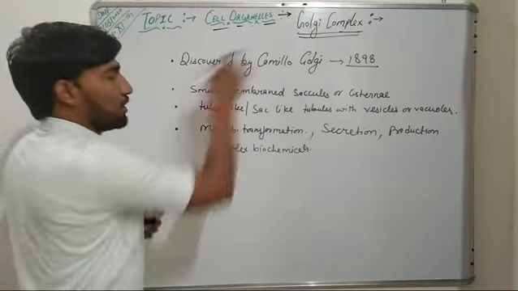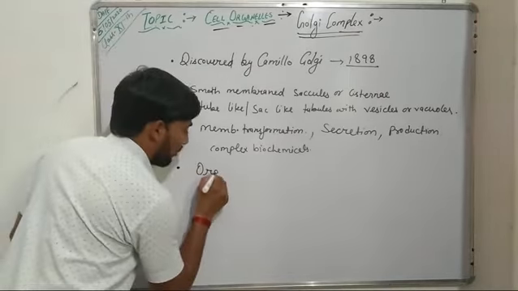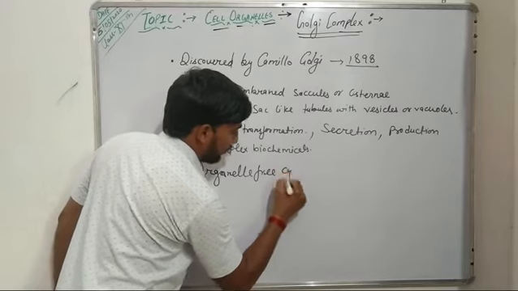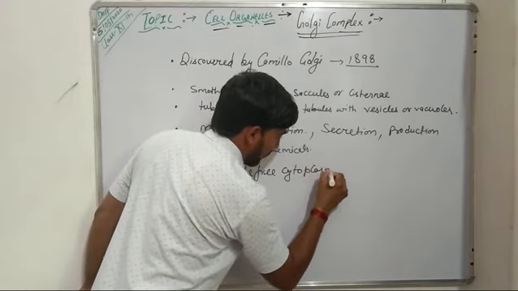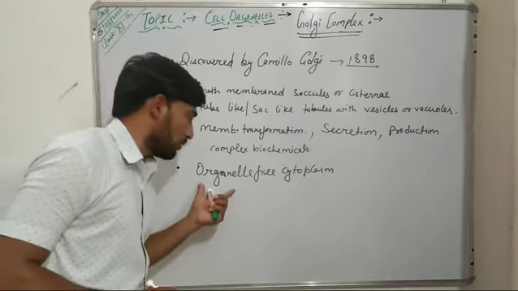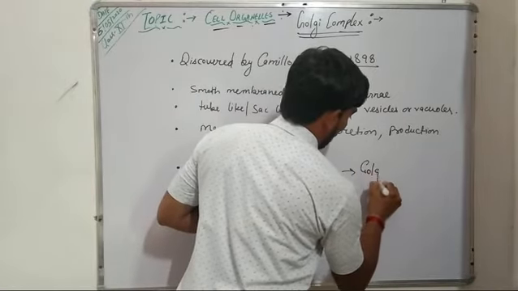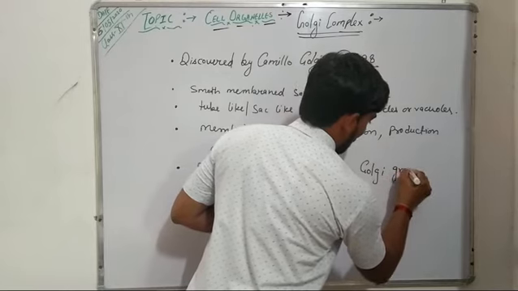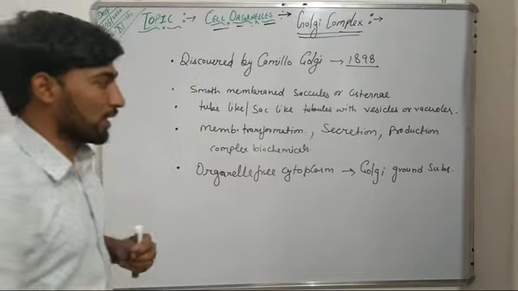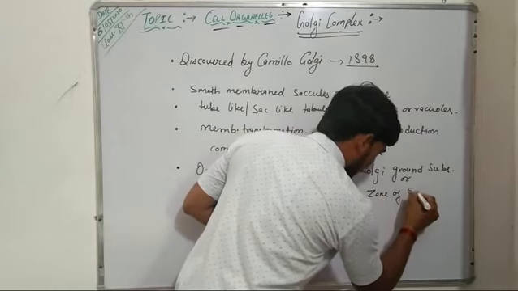Now this Golgi complex, inside cytoplasm, is surrounded by organelle free cytoplasm, which is known as Golgi ground substance, or it is also known as the zone of exclusion.